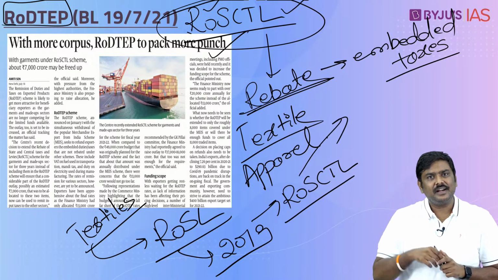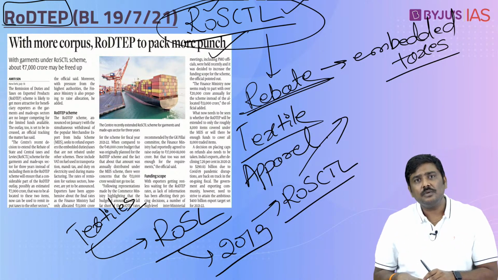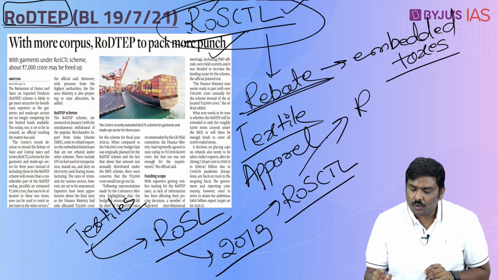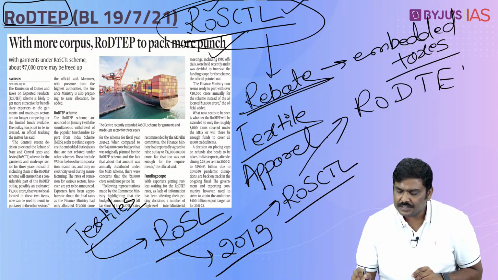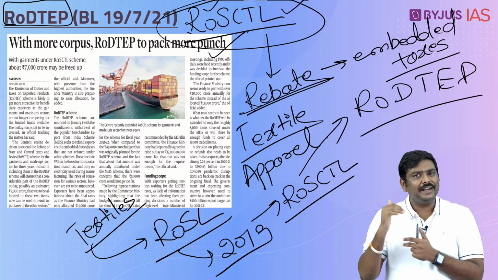And it was stated in the beginning that in a couple of months itself, this will be merged with RoDTEP. Is it okay? This will be merged with another scheme, RoDTEP.